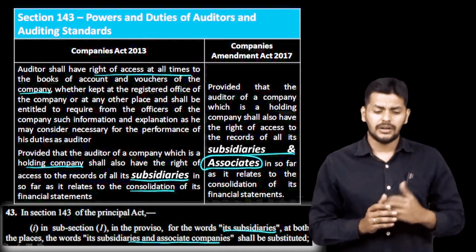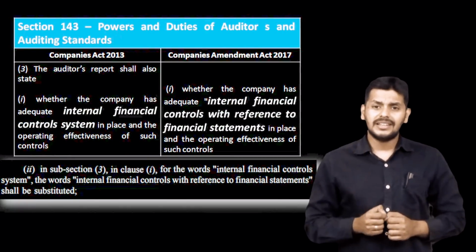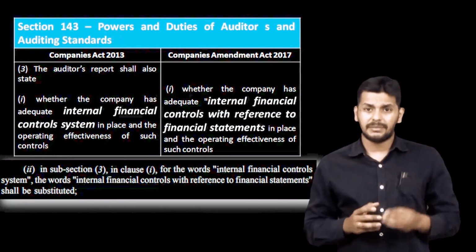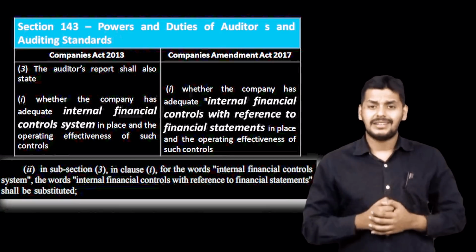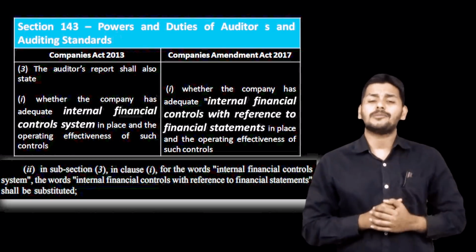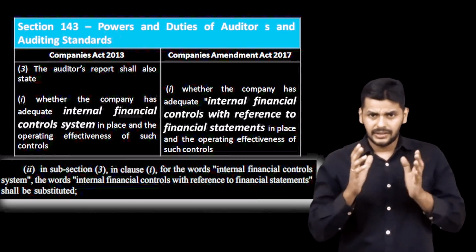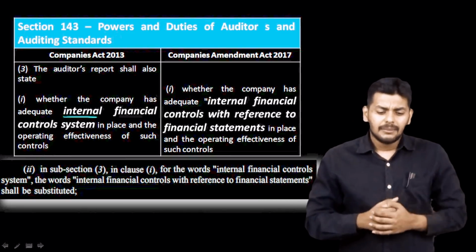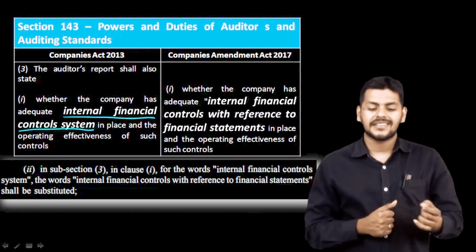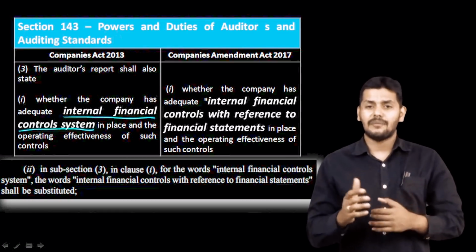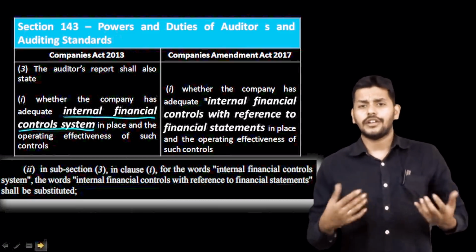Moving up next, we are talking about the change in 143 subsection 3. Now 143 subsection 3 is the report given by the auditor, where he is giving the report on assertions. You have almost 10 points there. In the 9th point, we are talking about the internal financial controls system. This is the wording used. Point I talks about whether the company has adequate IFC, that is internal financial control system in place, and whether they are operating effectively. This is the 2013 Act, that is the assertion raised, the question raised.